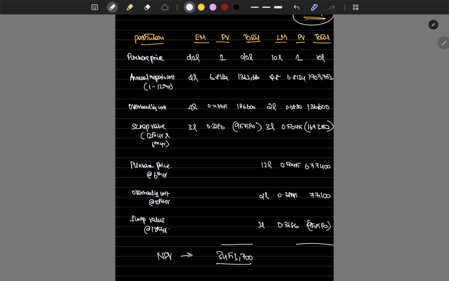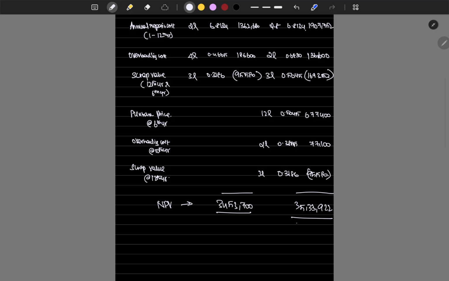For LM: 10 lakh plus 19,07,752 plus 1,36,600 and 69,350 plus 6,77,400 plus 77,100 minus 95,580, which is 35,33,922. These are actually negative NPVs, but since we have considered inflows as negative values, we are getting positive values.